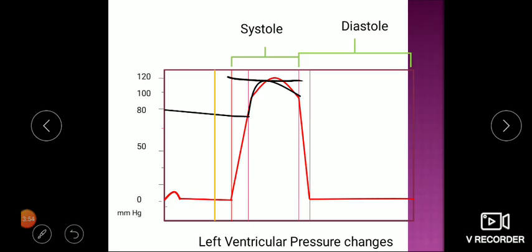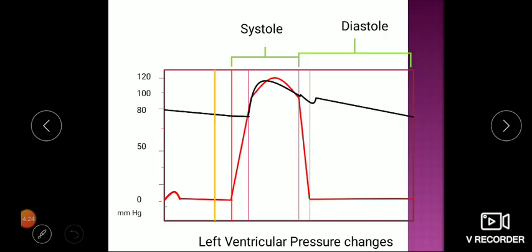Again after that, when the ventricles start to relax, blood will try to go back. Now blood will try to go back through the semilunar valves, and there is a notch created. It's called the dicrotic notch, which is visible in our pulse tracing. A small notch is created when blood tries to go back from the aorta to the ventricle. After that pressure remains like this only.